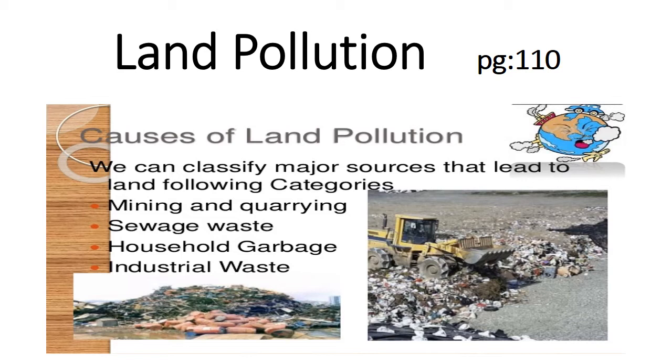Industrial waste, there are many industries, they usually dispose of their waste in the common water pipes, and in the areas where humans are also living, there are houses as well. So these are some of the major causes of land pollution, and these causes should be considered as they are a serious danger for our earth.